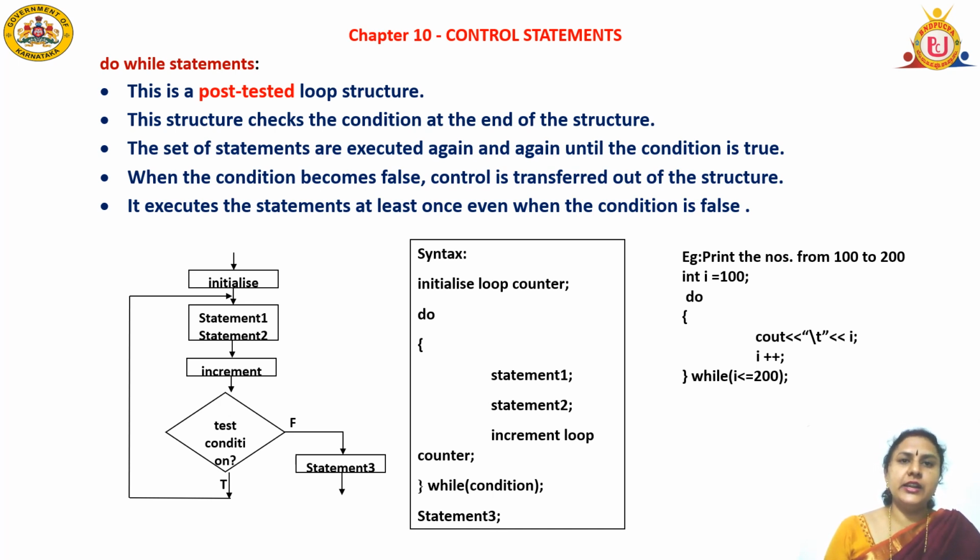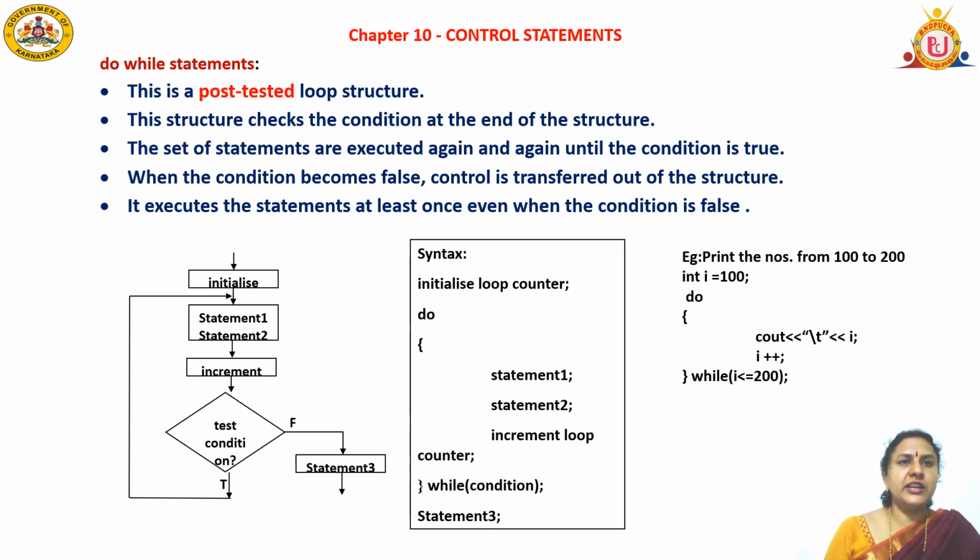Next it will check the condition: while condition semicolon. So in the do while case, we write the semicolon for the condition. Next it will execute. If the condition is false, it will come to statement 3. Come to the flowchart pattern.